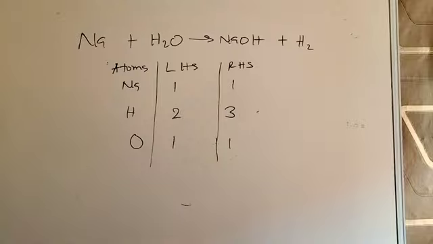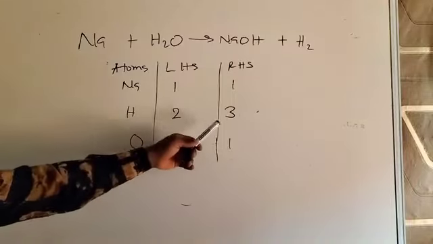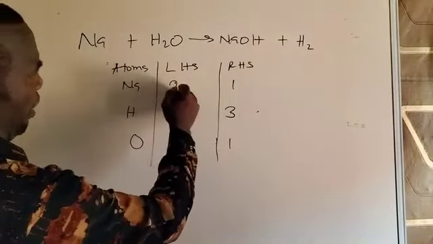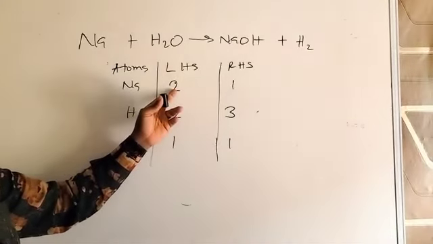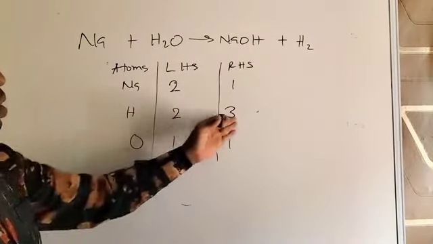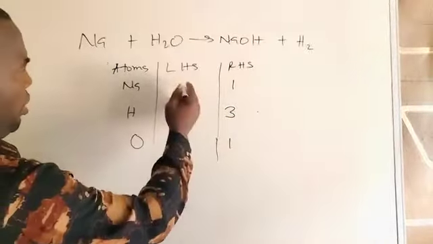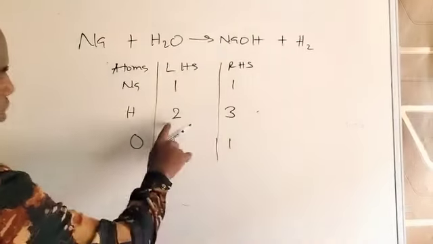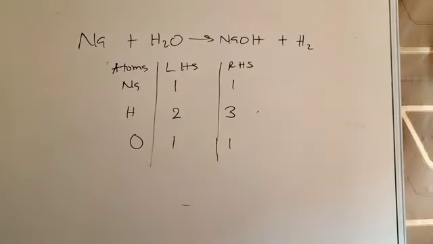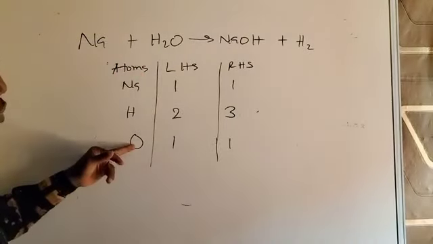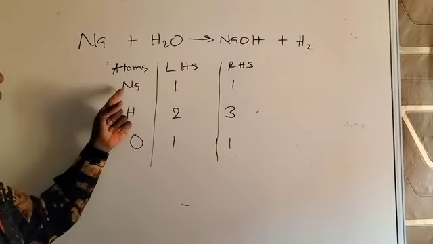Does it mean that the equation cannot be balanced? Or does it mean that the equation is not correct? No. You can balance it, the equation is correct. Had it been that I had 2 and 1 here, what I'd have done is go to the one that can be balanced easily and balance it first before considering this. But in this situation, these two are balanced, except only one. I cannot balance this one with a whole number. What do we do? You now unbalance any of the balanced elements. You unbalance either sodium or oxygen using the least number. The least possible number to balance is 2.